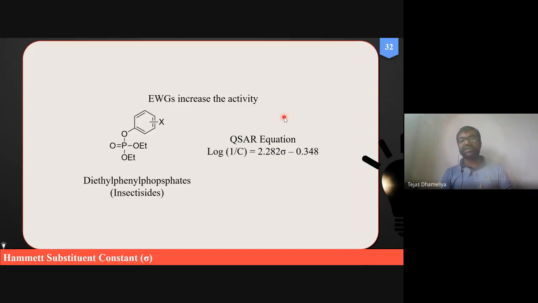So if we can develop such a QSAR equation, then for further improvement of activity, whatever the X which is present as a substituent on this phenyl ring, we should introduce electron withdrawing groups such as nitro, trifluoromethyl CF3, cyano, or even amide, aldehydes, or any carbonyl compounds, because all these are functional groups which act as electron withdrawing.